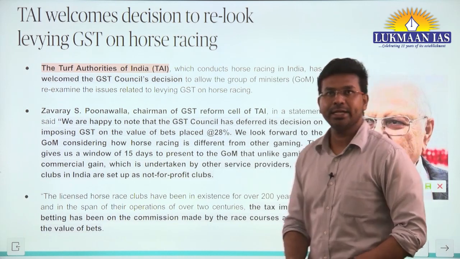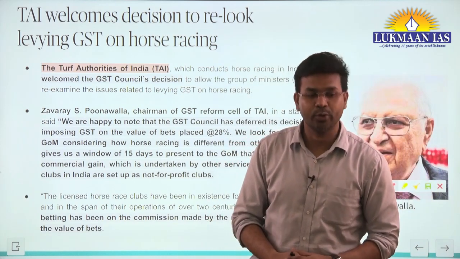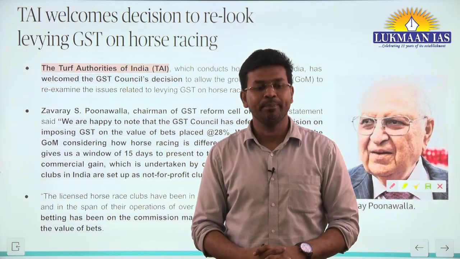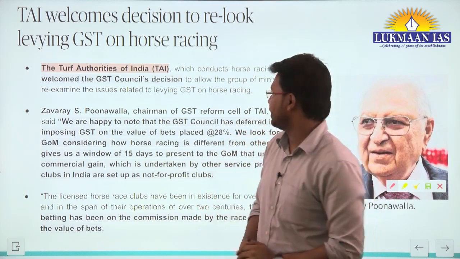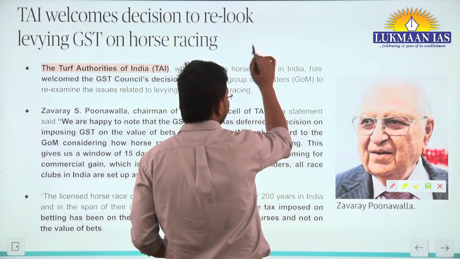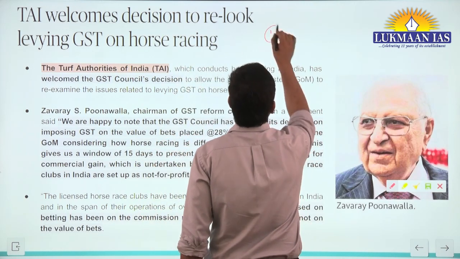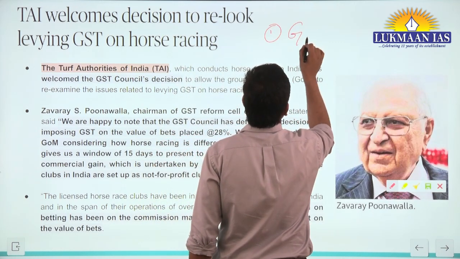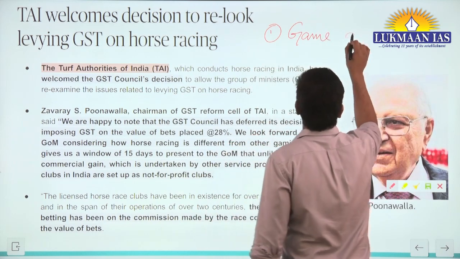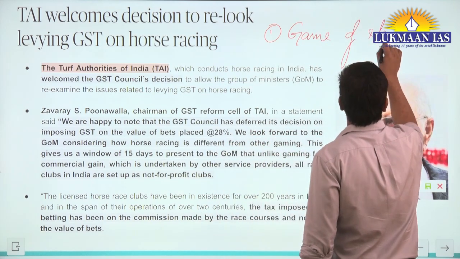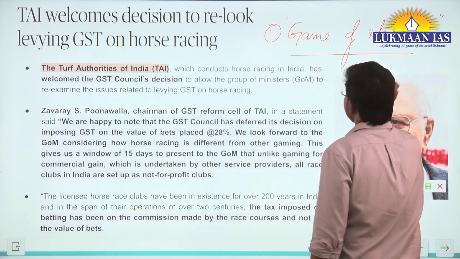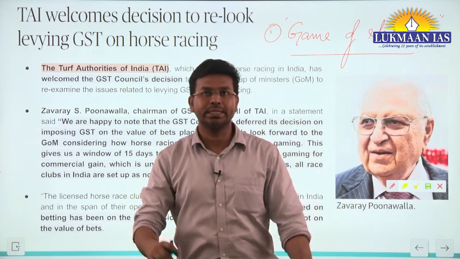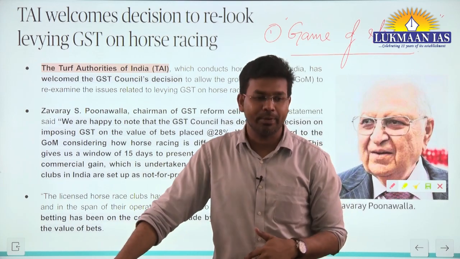This topic is related to horse racing. We are going to understand whether horse racing is a game of chance or a game of skill. Horse racing is a game of skill. So we will understand this concept, game of chance and game of skill.